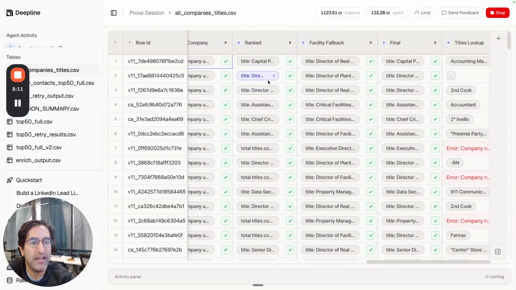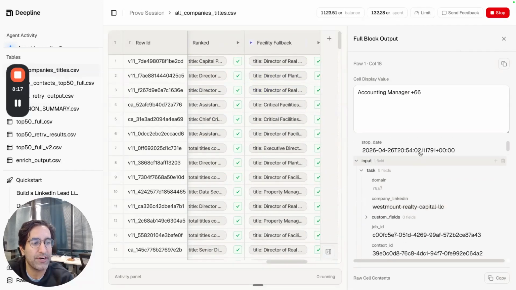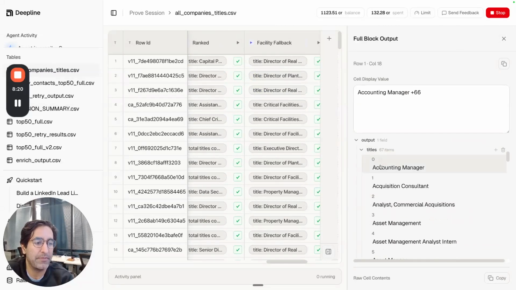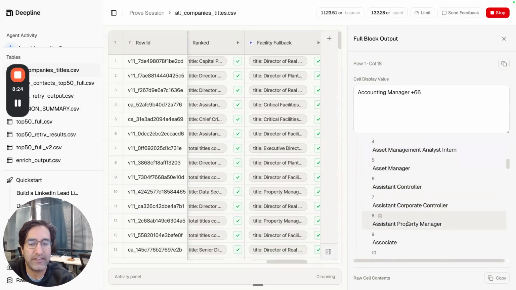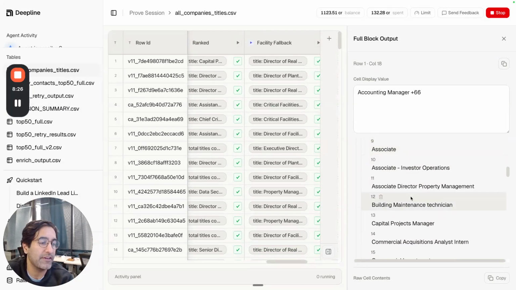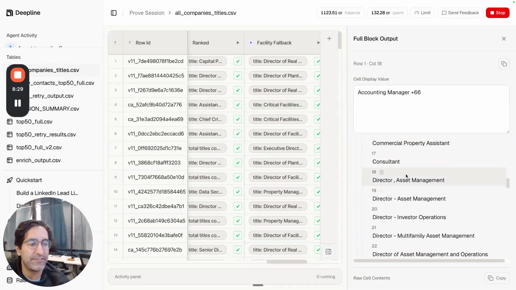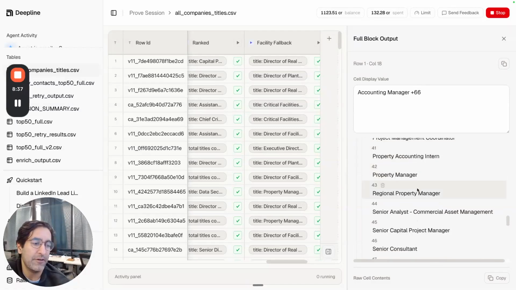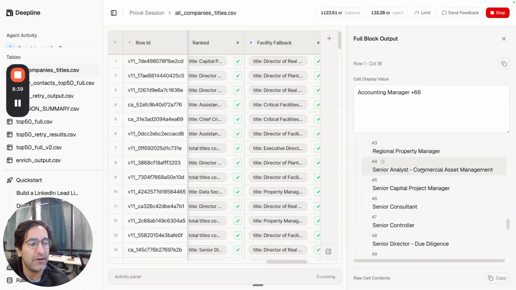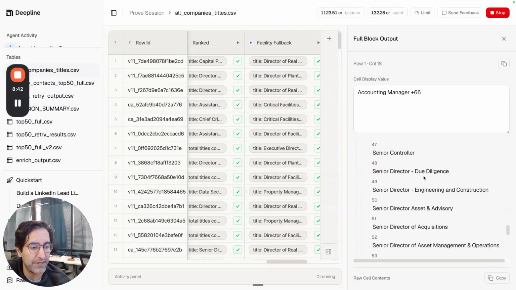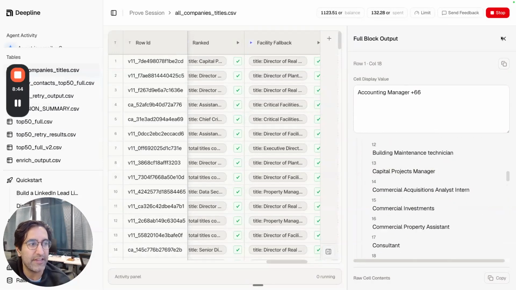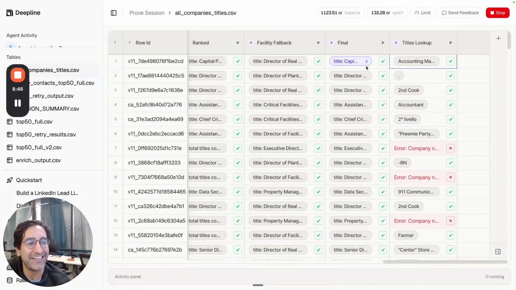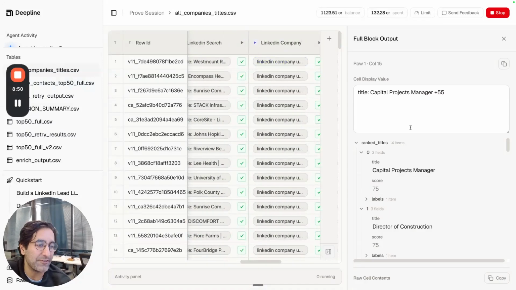So that's step one. The first thing it actually does is we use our endpoint to get all the titles at the company. So we go to this LinkedIn and we say, what are all the unique titles that we could possibly find at this company or that we have in our data set? And you can see director, asset management, construction, COO, project management coordinator. Which one of these is most likely to be the decision maker for our particular use case? Since I don't know anything about that, we're going to let Claude Code score and rank each of those. So who's most likely for this particular one?